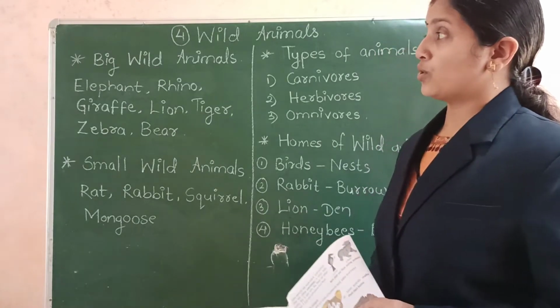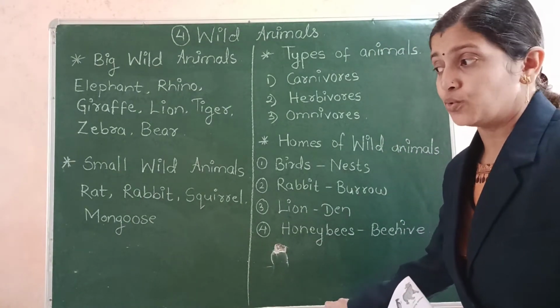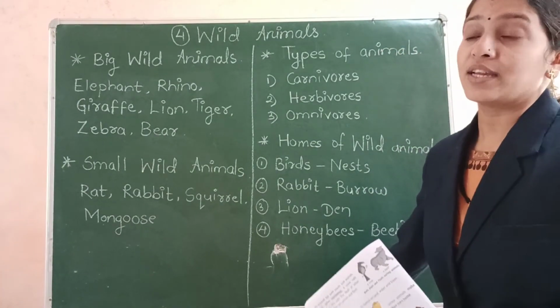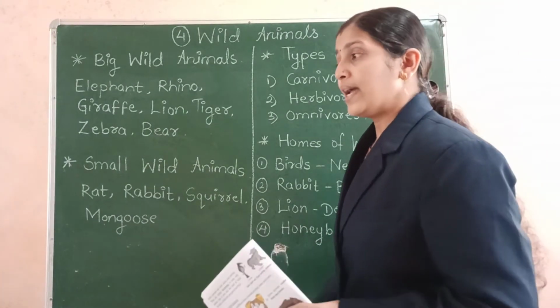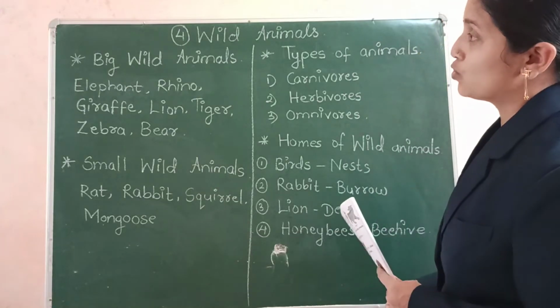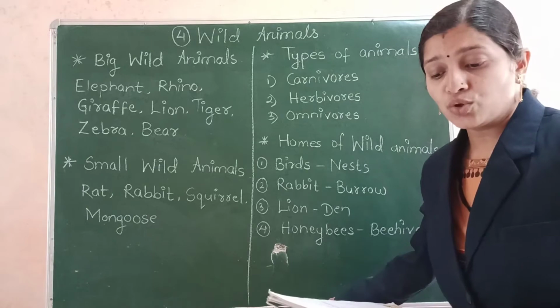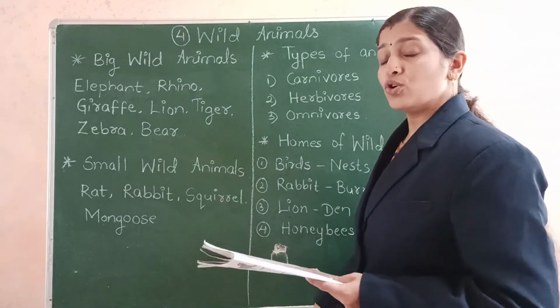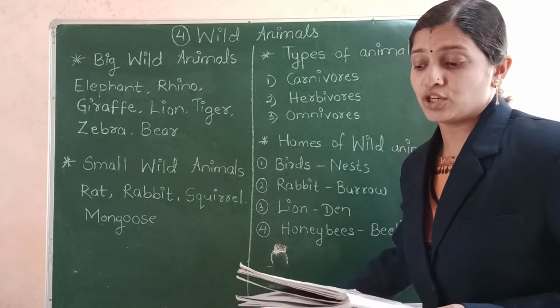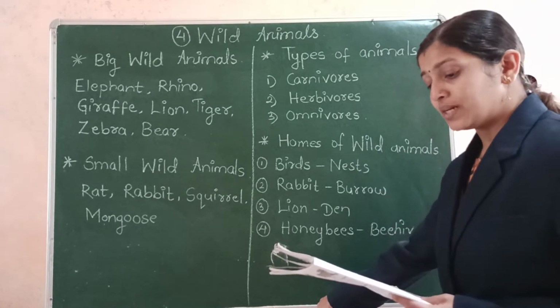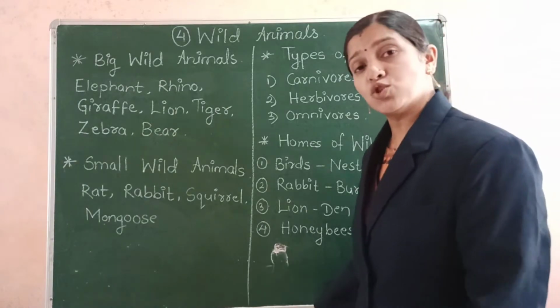But there is one more important thing which I want to tell you. The animals that live in the forest are in very much danger. Why? Because human beings are trying to kill them. Human beings are causing danger to them. The wild animals all over the world are in danger. And who is the danger for them? Yes, the human beings are the danger. What are these human beings doing?